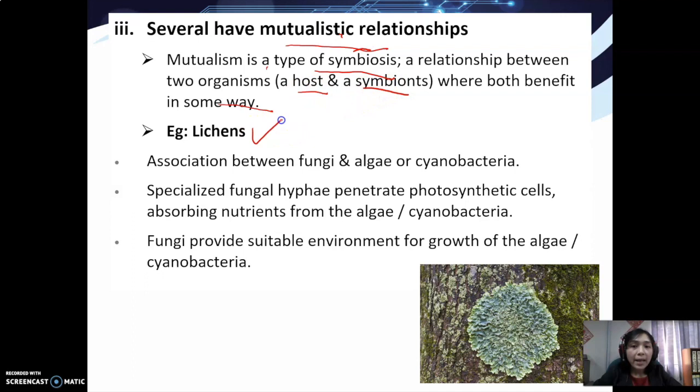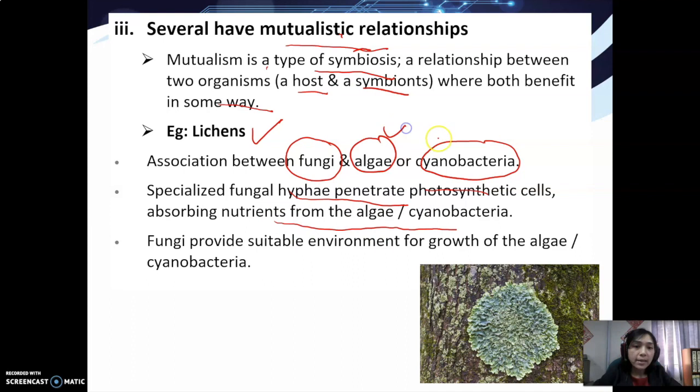An example is lichen. Lichen is the relationship between fungi and algae or cyanobacteria. So it's a kind of specialized fungal hyphae which penetrate the photosynthetic cell, absorbing the nutrients from algae or cyanobacteria.